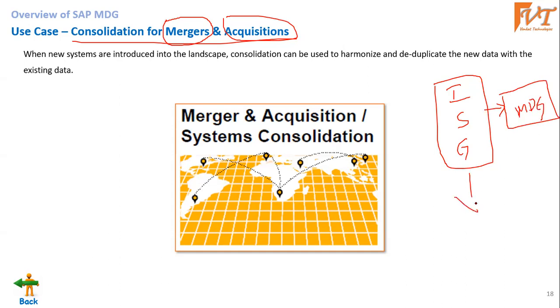Now, after 1 year, the client gets one more merger. They want to merge one more country, let's say Ireland. Then this is considered an acquisition. Okay, so that is nothing but mergers and acquisitions. That can be possible.